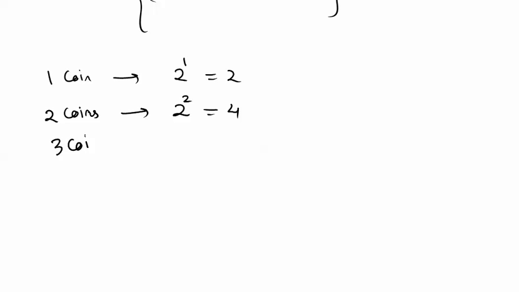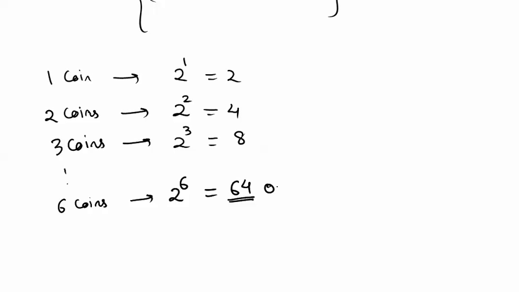What I am trying to say here is, when we had one coin, I had 2 to the power 1 outcomes. When I had two coins, the number of outcomes was 2 square, that was 4. When I had 3 coins tossed simultaneously, how many outcomes did we get? 2 cube, that is 8. Can you tell me, if I throw 6 coins simultaneously, how many outcomes we may expect? 2 to the power 6. That would be 64 outcomes we can expect.